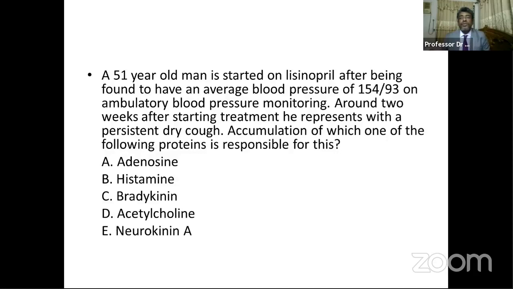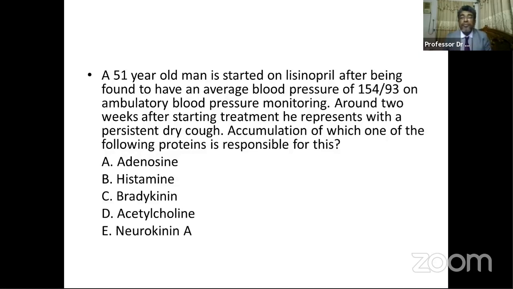At first, we have to know what lisinopril is. Lisinopril is a group of ACE inhibitors, angiotensin converting enzyme inhibitors. It blocks ACE, the angiotensin converting enzyme, and this enzyme is responsible for the conversion of angiotensin 1 to angiotensin 2.